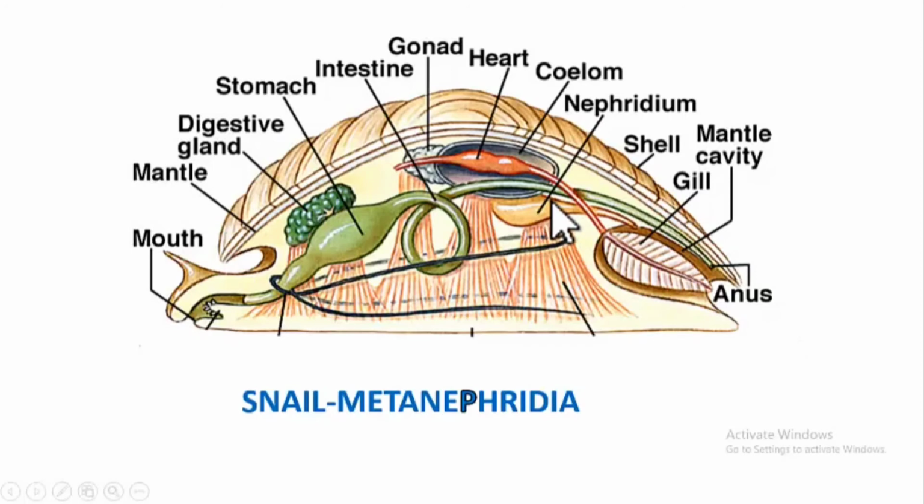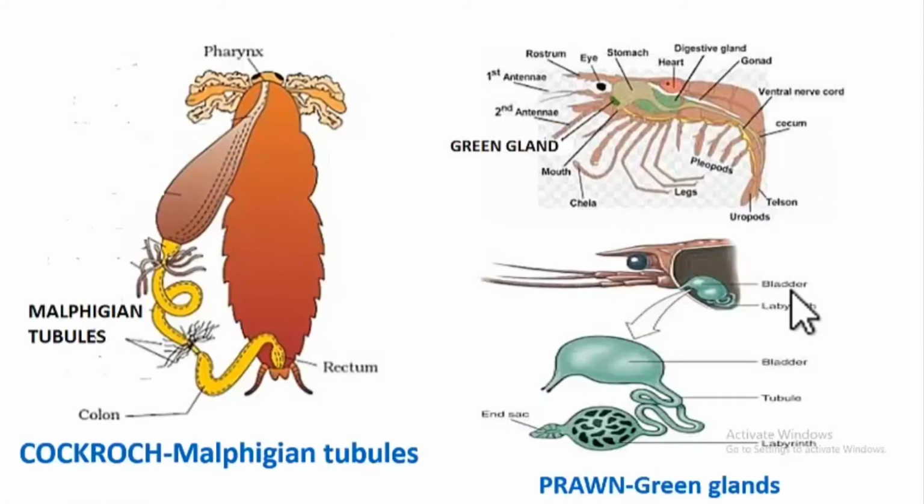Just like in our kidney the blood is filtered and urine is formed, it is almost similar here. Here the blood comes and circulates. From the blood the nephridia removes the waste and sends it into the gill chamber. Here there is water circulation, and along with that water the waste comes out through the anus. Understood, students? So this is about Mollusca.